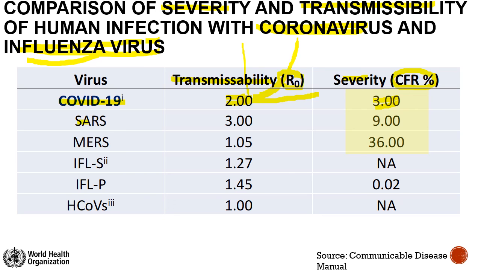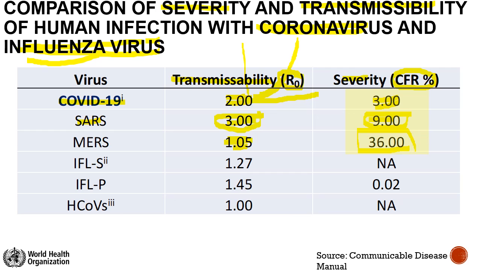Whereas if you see SARS, it has got high transmissibility and high severity. Thank God we don't have a pandemic for SARS, which is much more deadly and much more infective. If we compare this with MERS, it is mildly transmissible, but if you see the mortality, it is 3 times more than SARS.